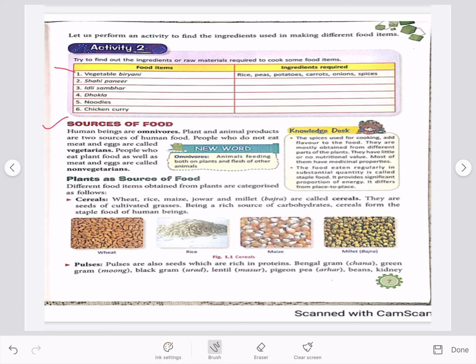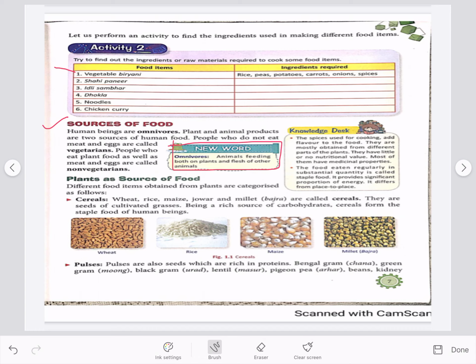Our next topic is sources of food. As you know, humans are omnivores. Omnivores are animals that eat both plants and flesh of other animals. Underline the new word. People who do not eat eggs and meat are called vegetarian. People who eat eggs and meat are called non-vegetarian.